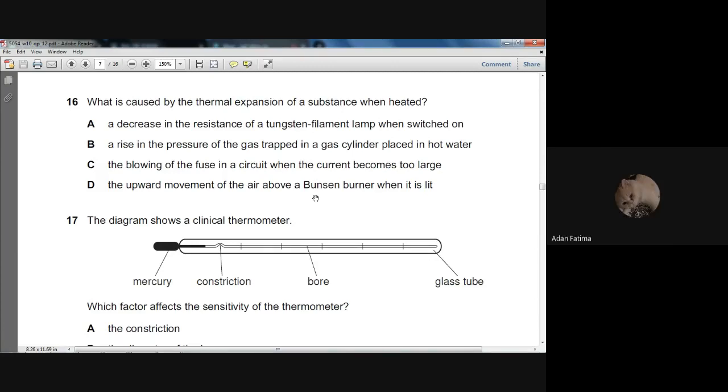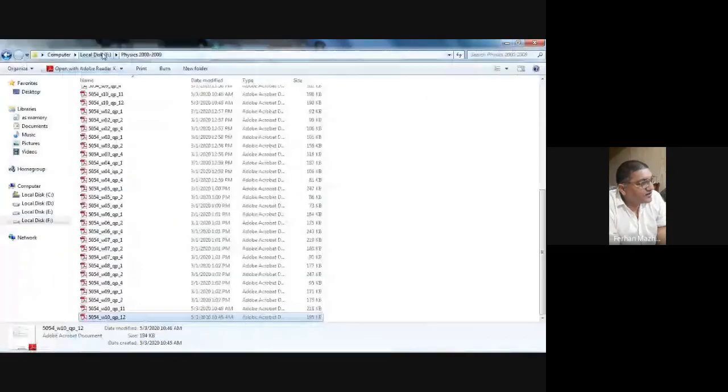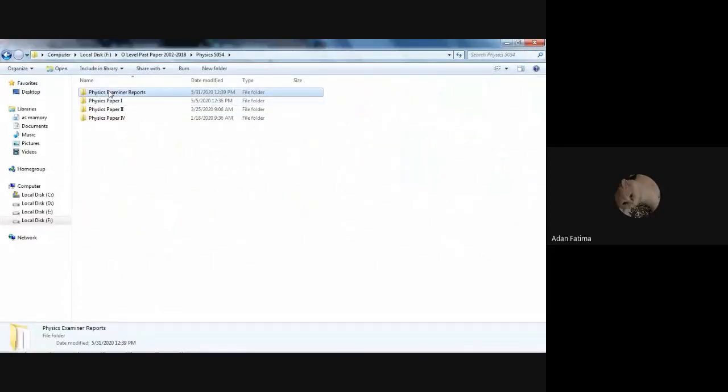B, a rise in the pressure of a gas trapped in a gas cylinder placed in hot water? The blowing of the fuse? What do you think? B. Let me check. सर मुझे लगता है D होगा. मुझे लगता है B होगा.